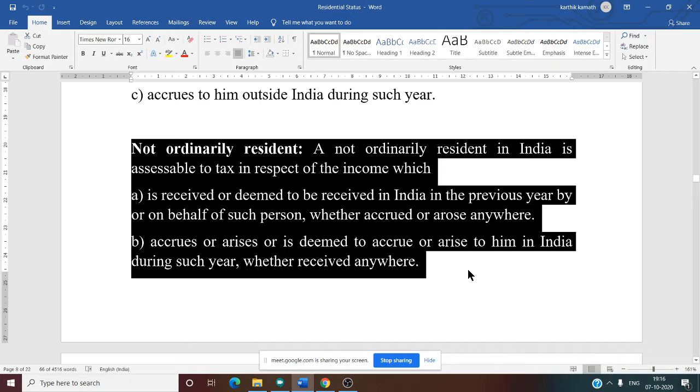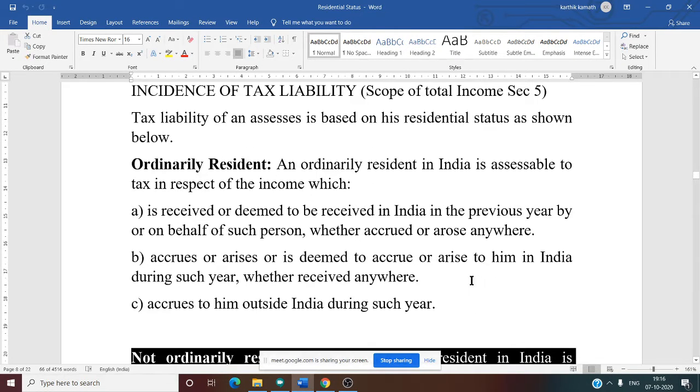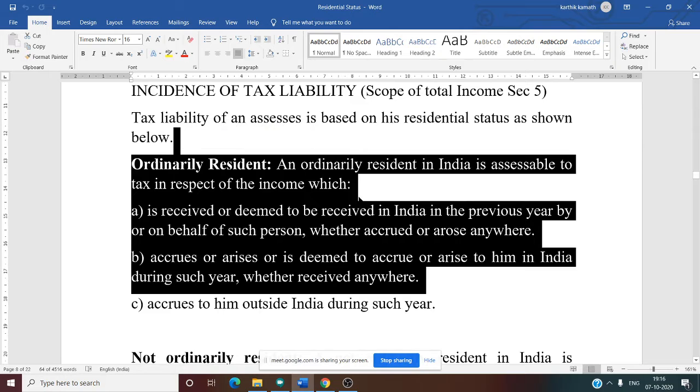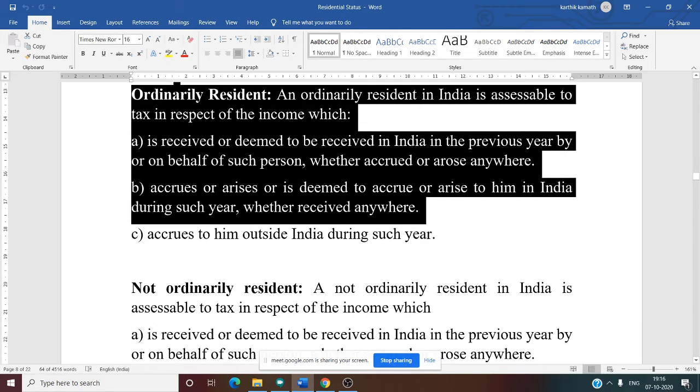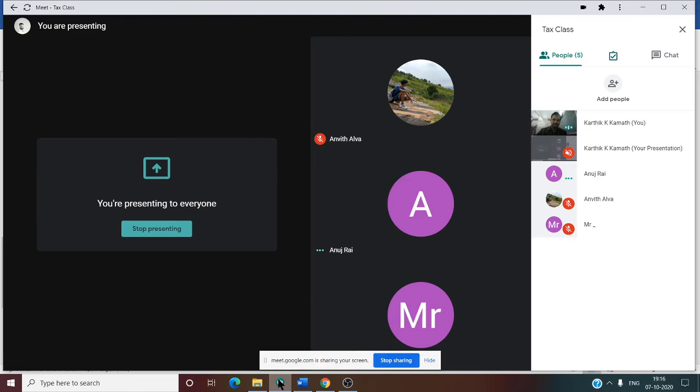Second one, accrued or arose to him in India, received anywhere. That means the source is India, received anywhere. So the first two conditions are similar to those of an ordinary resident. The same conditions are there for a not ordinary resident also. No doubt, right?